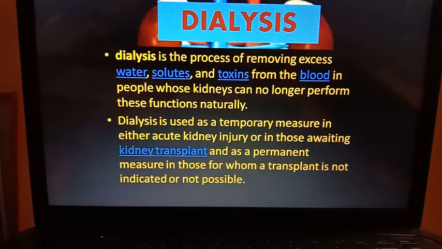But there are some patients for whom transplantation is not possible. For them, dialysis is one of the procedure, and the person who is awaiting for the kidney transplantation, for them also it is a temporary measure.